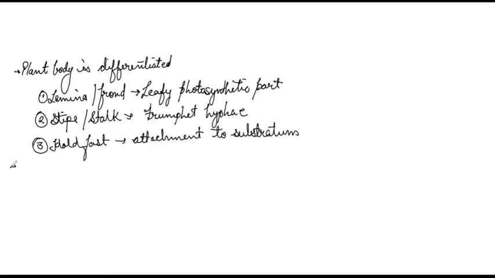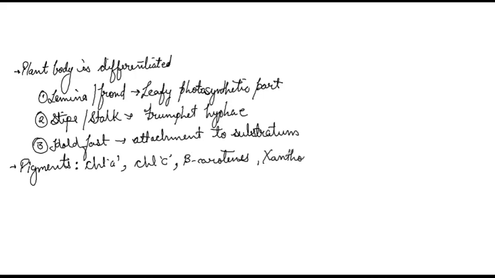Next we have pigments. The first one is chlorophyll A. Apart from chlorophyll A, we have chlorophyll C. Now remember, in case of brown algae, the pigment is chlorophyll C. And the next one we have is carotenoids, and they have beta carotenes and xanthophylls, that is fucoxanthin.